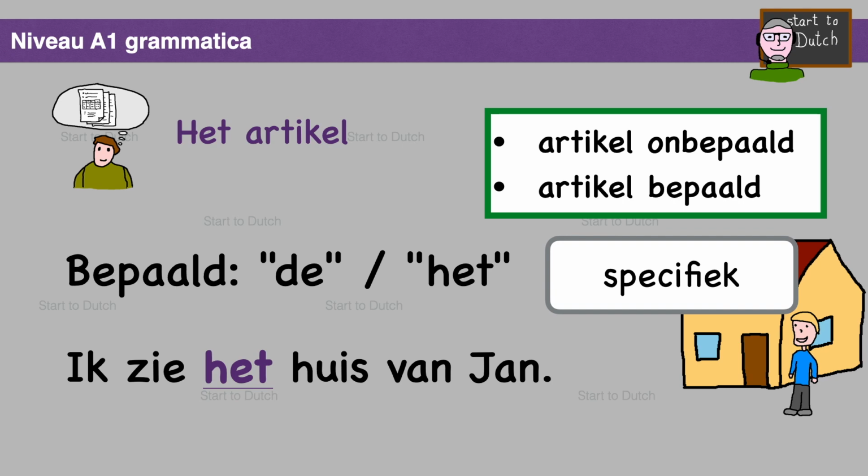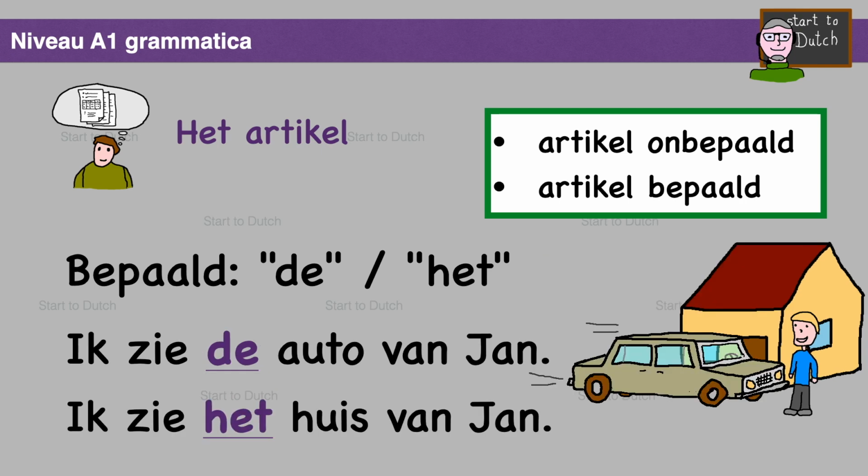Ik zie het huis van Jan. I see Jan's house. Here also the information is specific, determined. I see a house and I know that this is Jan's house. So this is not about any house, it is specifically about Jan's house. That's why I say, ik zie het huis van Jan.